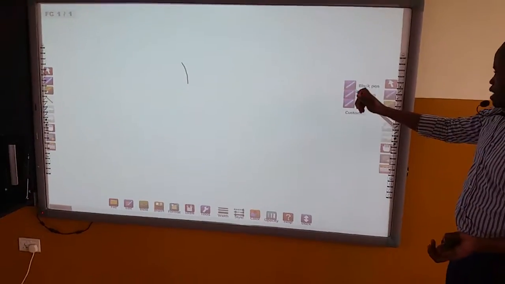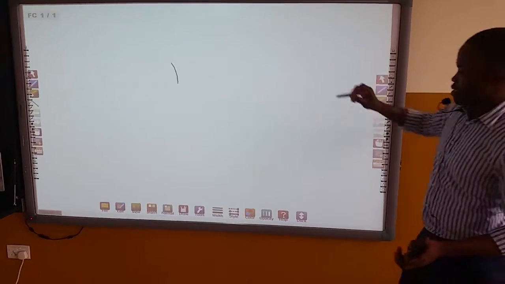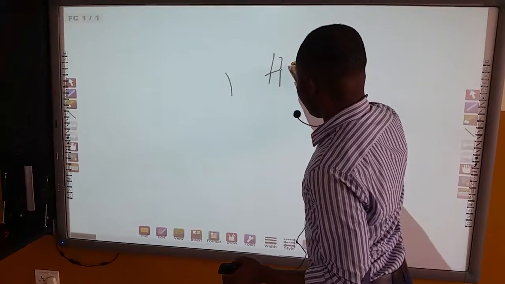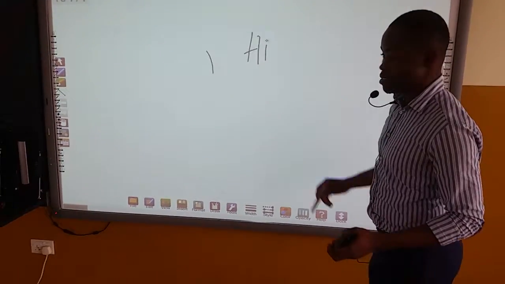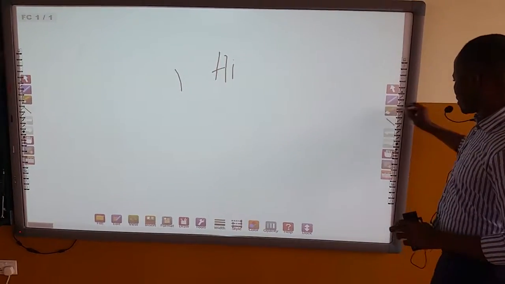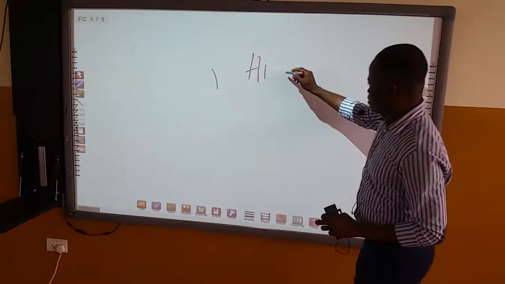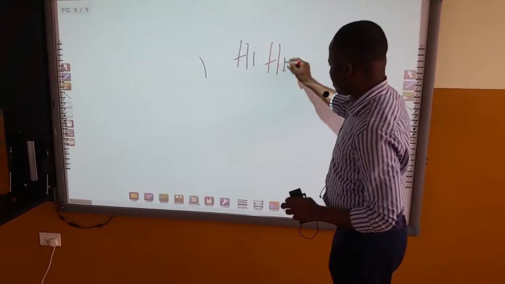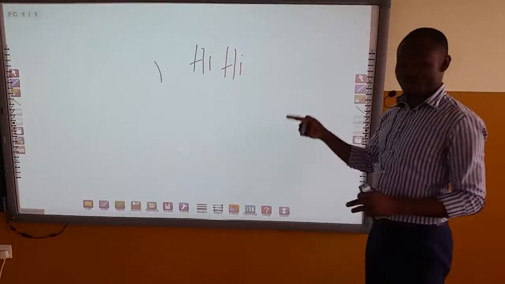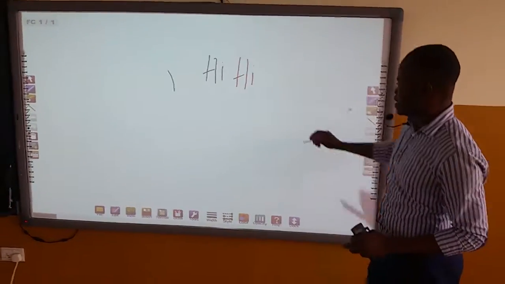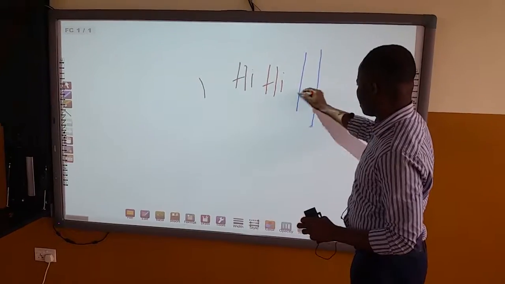So let's work with this. Let's take the black pen. So when we write, say hi, we write in black. Are you seeing that? Okay. Now when we choose the red pen, write hi. Also writes in red. We choose the blue pen, also write hi.